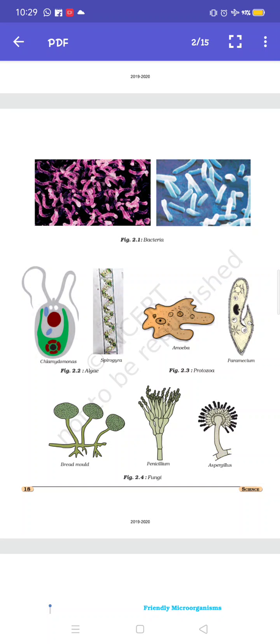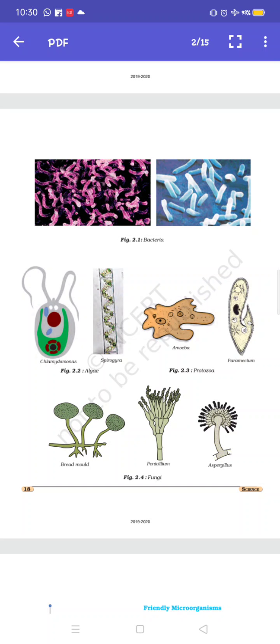Fungi are unicellular and also multicellular. Unicellular example, yeast; multicellular, mushroom. Some other examples of fungi are yeast, mold, mushroom, penicillium. This is a small introduction of bacteria and fungi.